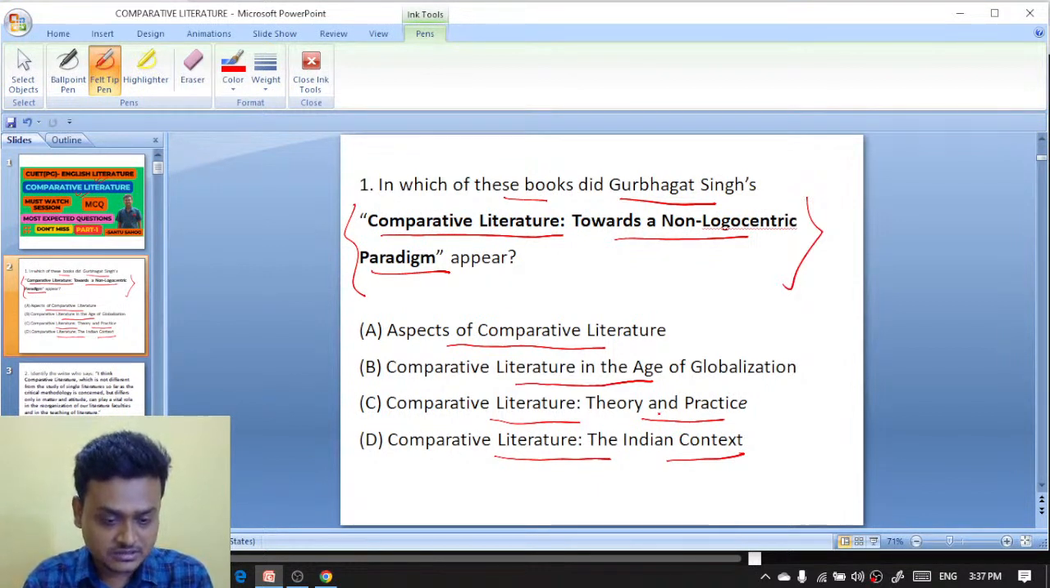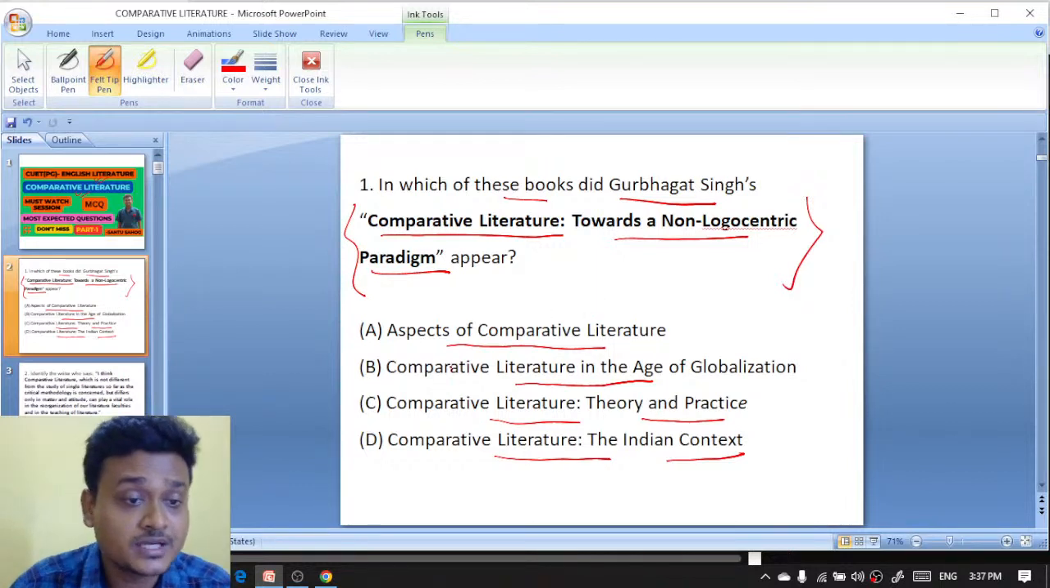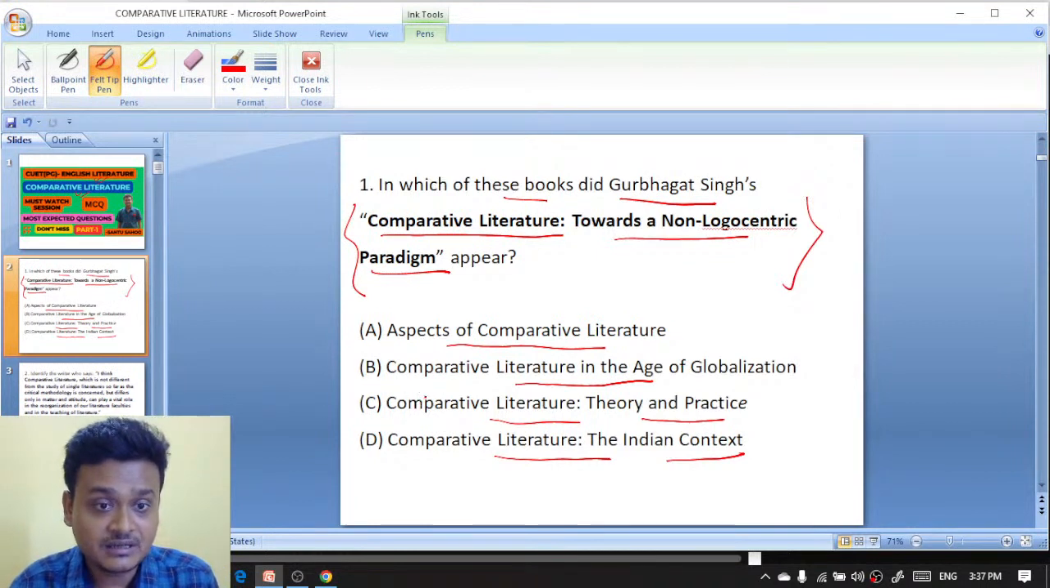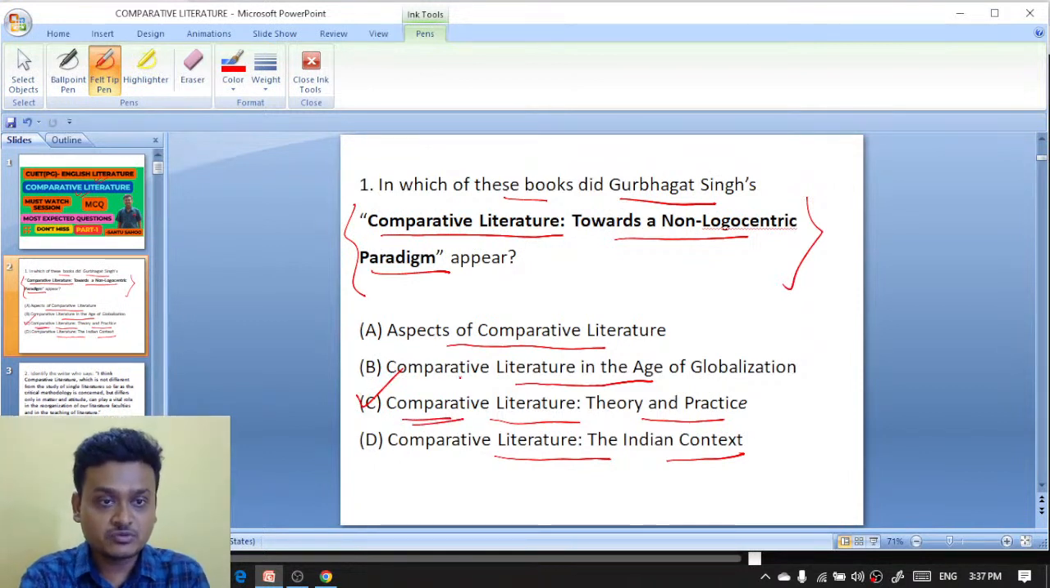So here the right answer should be Comparative Literature: Theory and Practice. This is the right answer. So in which book of Guru Bhagat Singh? It is Comparative Literature: Theory and Practice. In this book, you'll find "Comparative Literature: Towards a Non-Logocentric Paradigm". Okay.